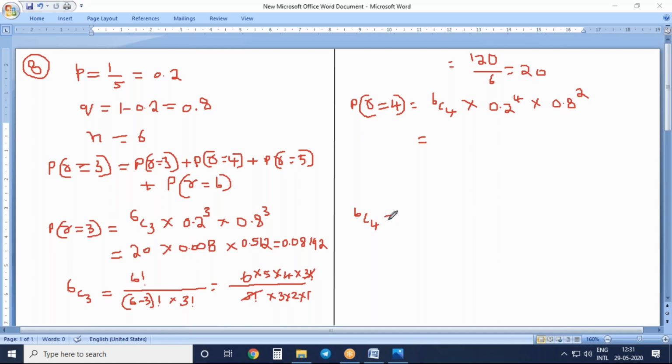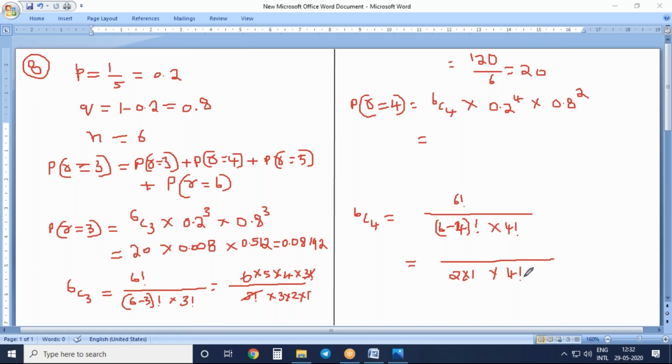6C4 is equal to 6 factorial divided by 6 minus 4 factorial into 4 factorial. 6 minus 4 will be 2 factorial, so 2 factorial into 4 factorial.